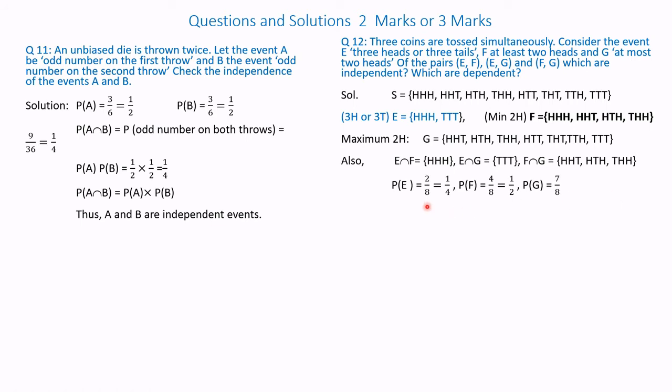Therefore, probability of E is 2 by 8 because the sample space is 8 and E outcome is 2. 2 by 8, that is 1/4. Probability of F is 4 by 8 and probability of G is 7 by 8. And now we will find the probability of their intersections. Probability of E intersection F is 1 by 8. Probability of E intersection G is 1 by 8. And probability of F intersection G is 3 by 8.